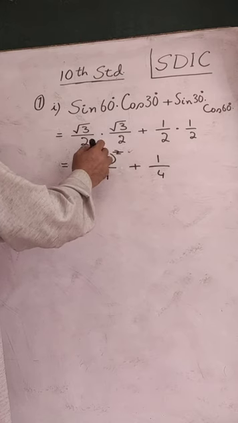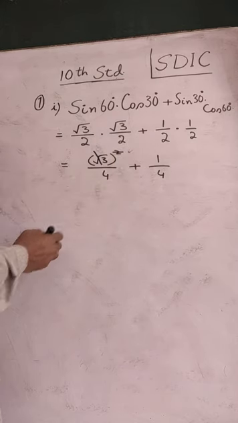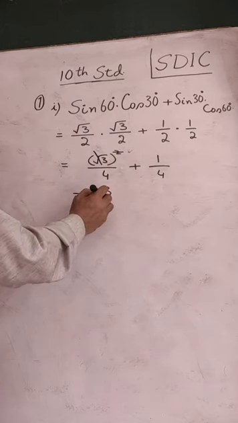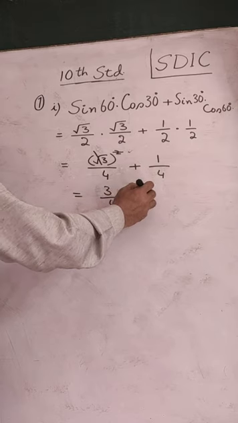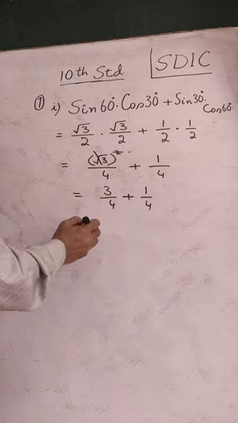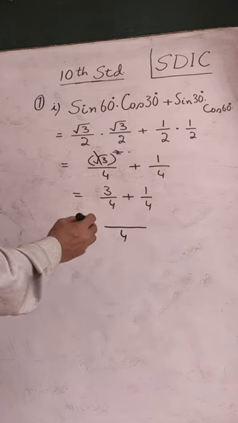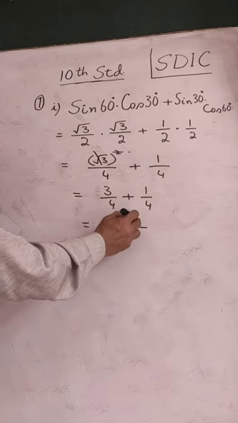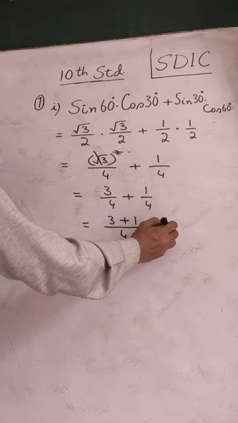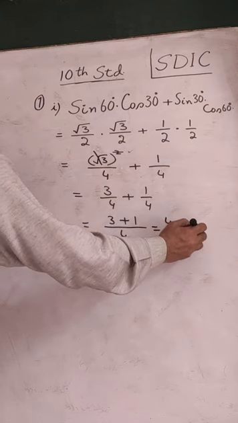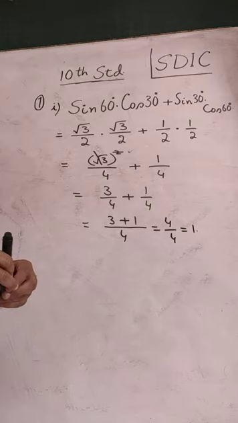And then square will cancel with root here. Thus we have 3 by 4 plus 1 by 4. To add these, you need LCM. 4 will be the LCM. 3 plus 1 means 4 by 4, and the result is 1. This is the answer of the first part.